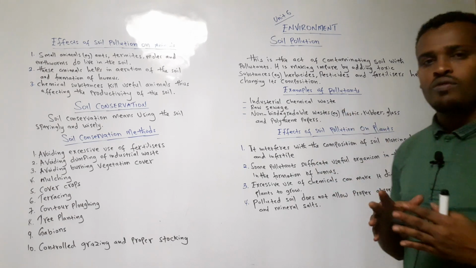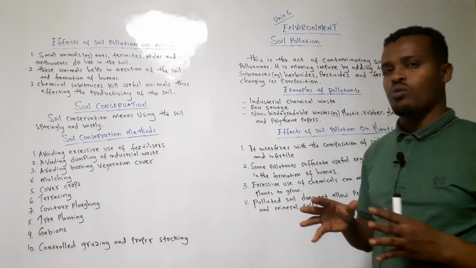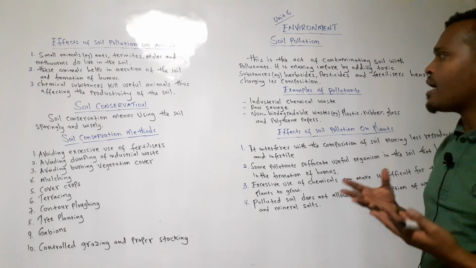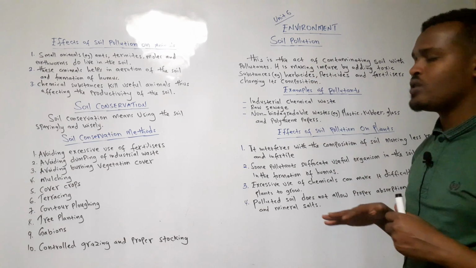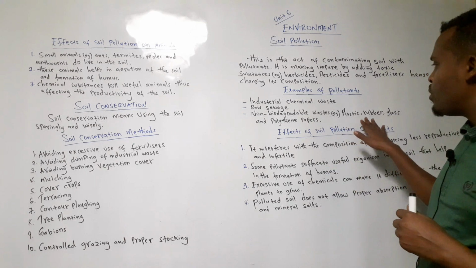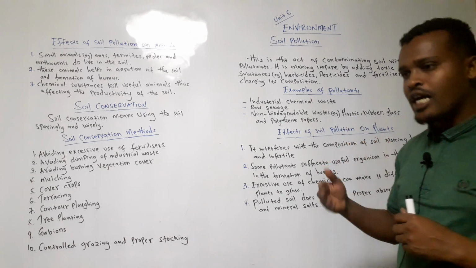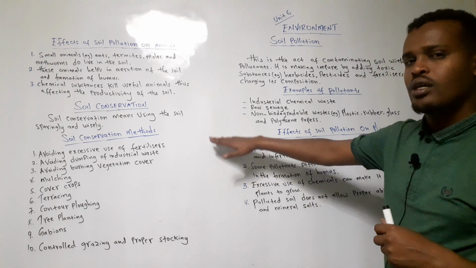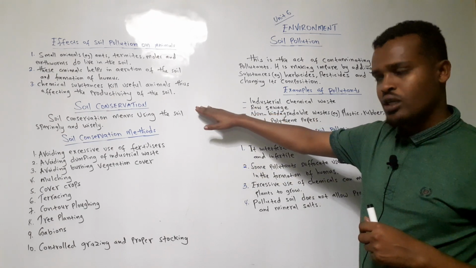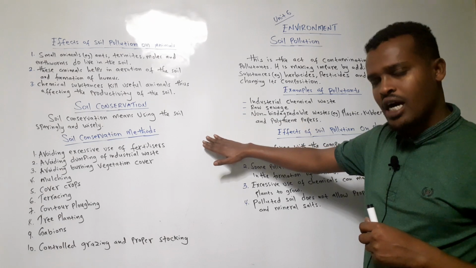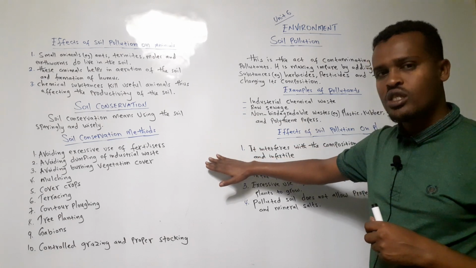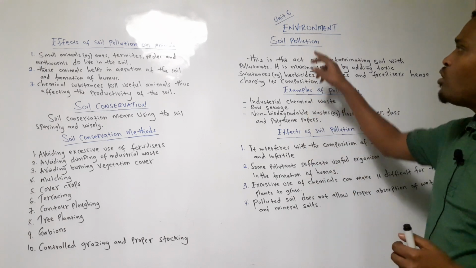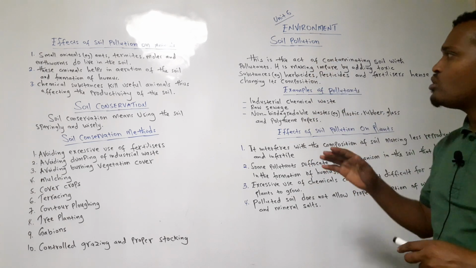When we define in terms of grammar, pollutants are nouns. Why are they nouns? Because they are names. Pollution is the process by which the pollutants pollute the environment. When we define the words pollute, pollutants and pollution: pollution is the process, pollutants are nouns, at the same time pollute is a verb. So the process by which these pollutants pollute the environment is called pollution. So you need to know the three.